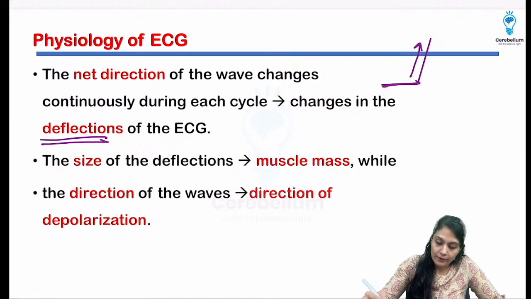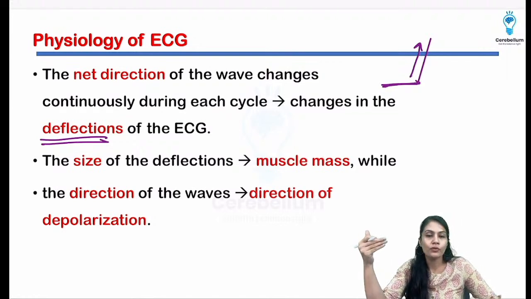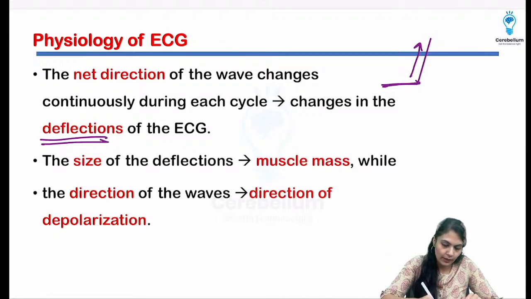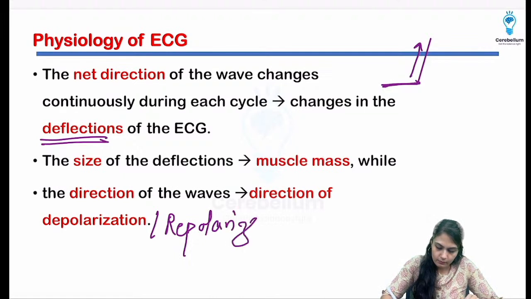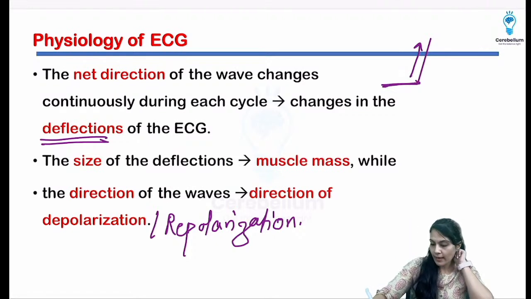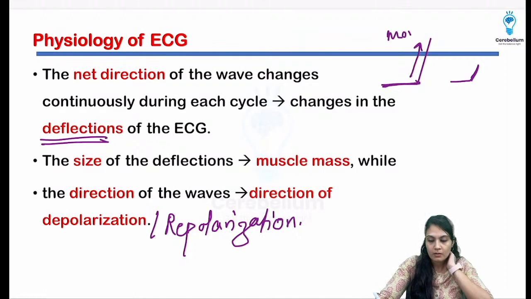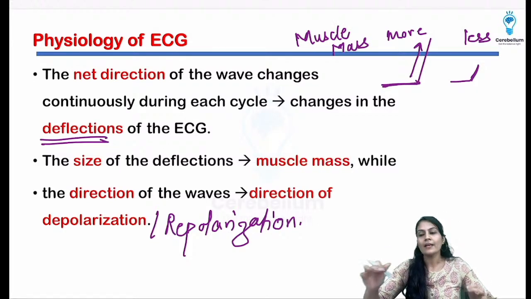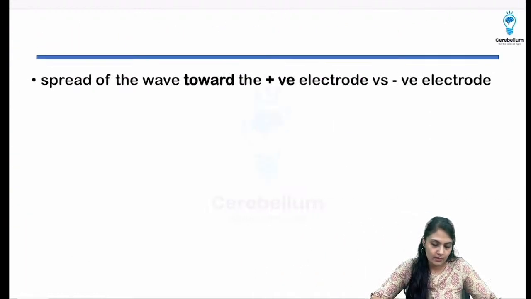Okay, and the direction of the wave is dependent on the direction of depolarization or repolarization. What I mean by that, I'll tell you. If I have less muscle mass, as opposed to more muscle mass, that is going to show less deflection, isn't it? So that is going to be the case in this scenario.